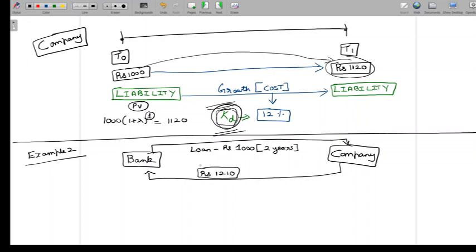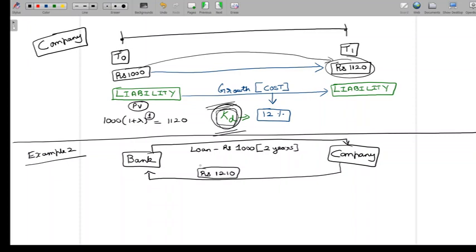Well, here we understand that just like in the previous example, the bank is the investor and the company is the investee which has raised finance. So the bank is going to have a return on debt investment and the company is going to have a cost of debt finance raised. We do understand all of those things.